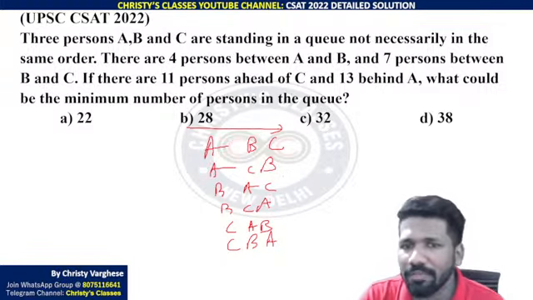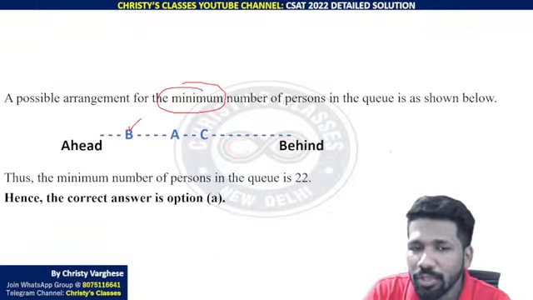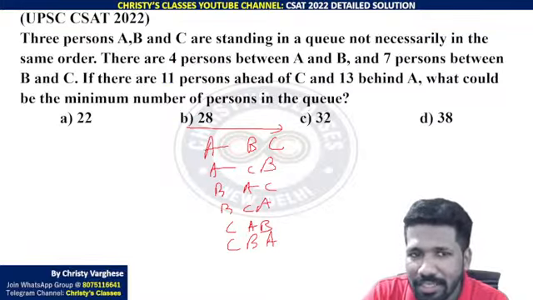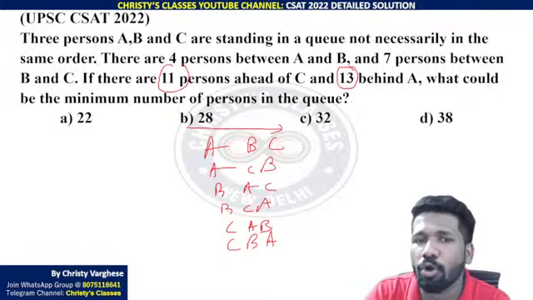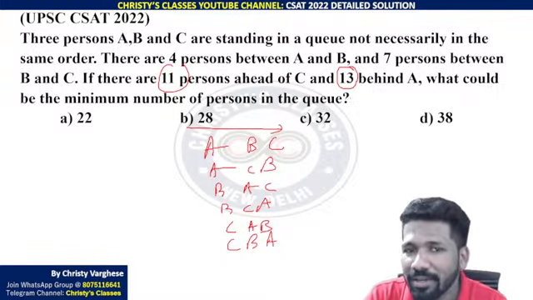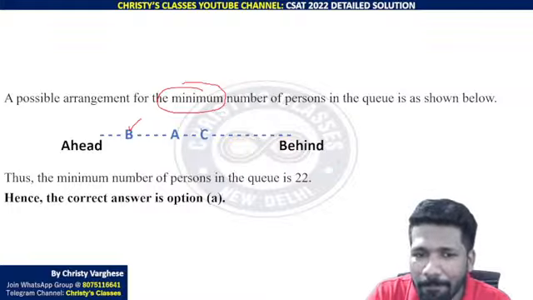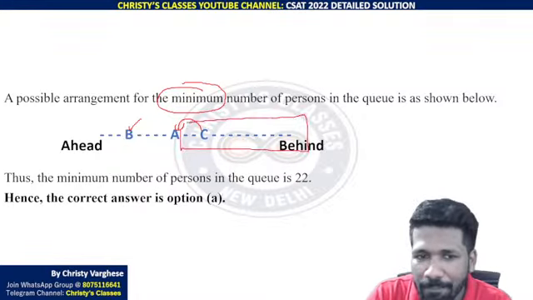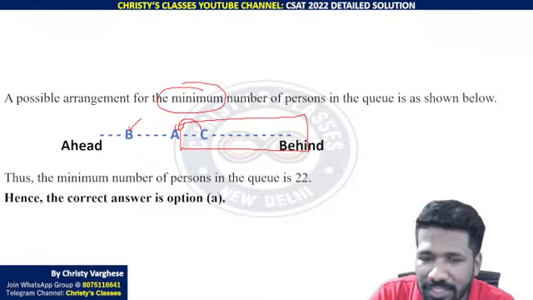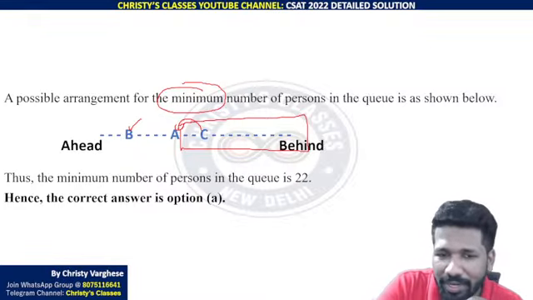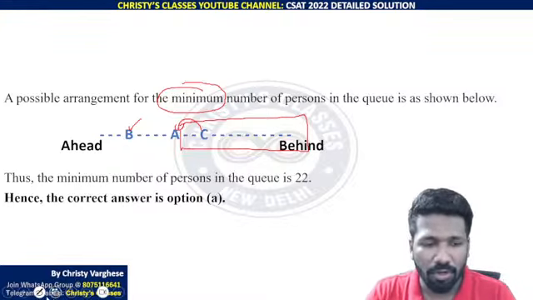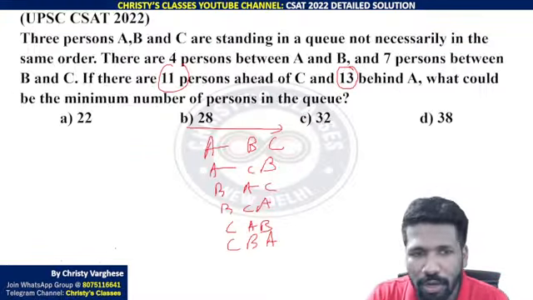If there are 11 people ahead of C and 13 people behind A, that means if some of these 11 and 13 people are common, you can reduce the number of people. How can you make some of them common? You can place A before C from left to right, so that the people behind A are the people behind C also, or some of those ahead of C are those people itself. Are you understanding this point? Now I will show you how that makes sense.